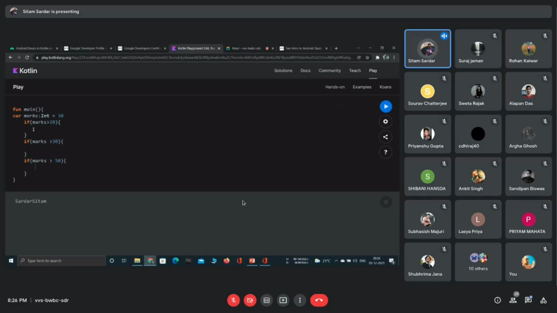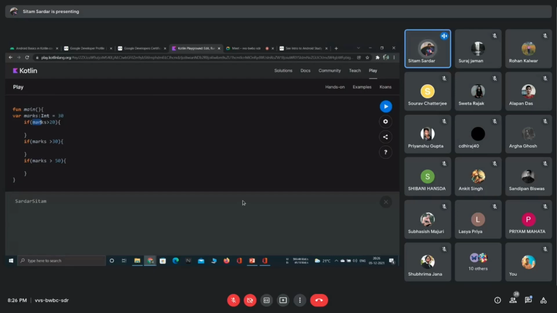It's exactly the same as in languages like Java, C++, or C. The syntax is: first I use the if keyword, then inside the parentheses I check the marks.